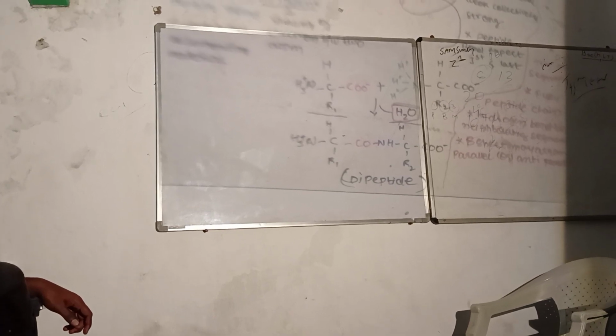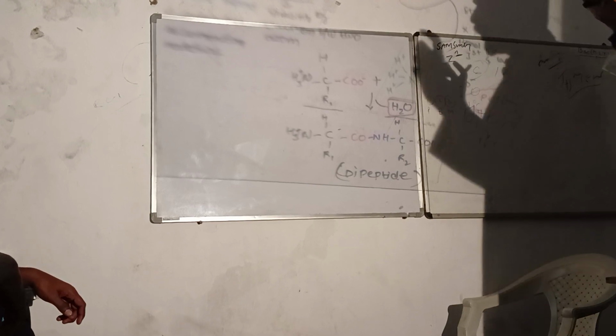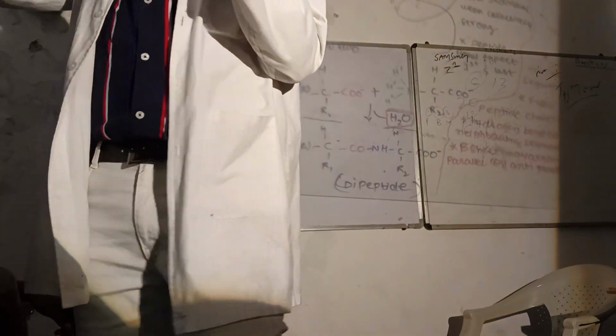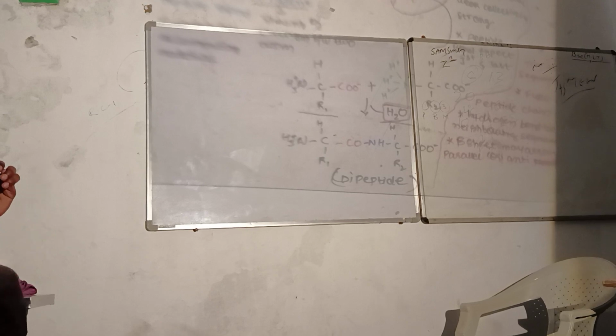Okay. So 2 molecules, 2 amino acids, joining together. In response to their joining, they release the water molecule, and that bond which has been formed will be called a peptide bond. Okay.